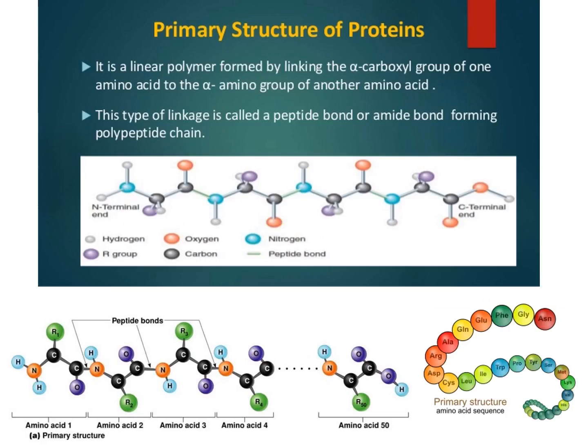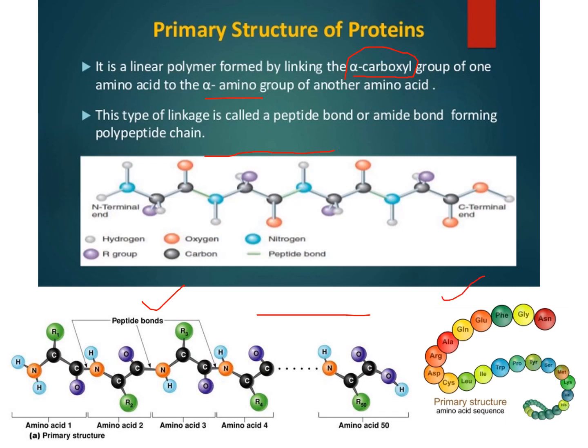So primary structure is nothing but a linear polymer formed by linking the alpha carboxyl group of one amino acid with the alpha amino group of another amino acid. So already we know what is the linkage of this. So when alpha amino group binds with the alpha carboxyl group, it will form a peptide bond or amide bond. So in case of proteins we call it a peptide bond because it will be forming the peptide chain. So these primary structures are nothing but a unique sequence of amino acids that are linked by the peptide bonds to form a peptide chain.